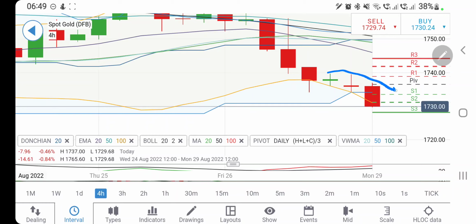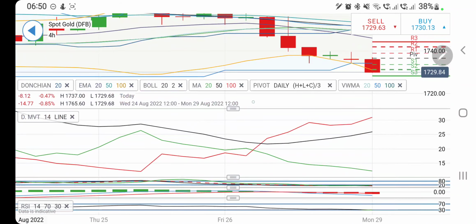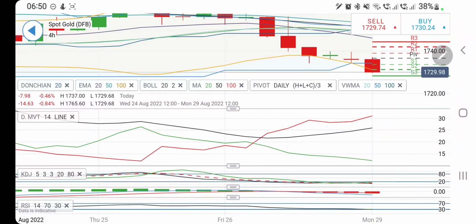Just be watchful of the 1725-24 zone, and then 1718, 1715 levels will come into the picture. It has the tendency to drop till there. 1715 is definitely a very strong support. The reversal confirmation is only above 1740. That is the level beyond which you can stay long. Till the time it trades below 1740, you can stay short. 1724 is the first target, 1718 second, and 1715 the next target. Below 1715 we may see a further fall.